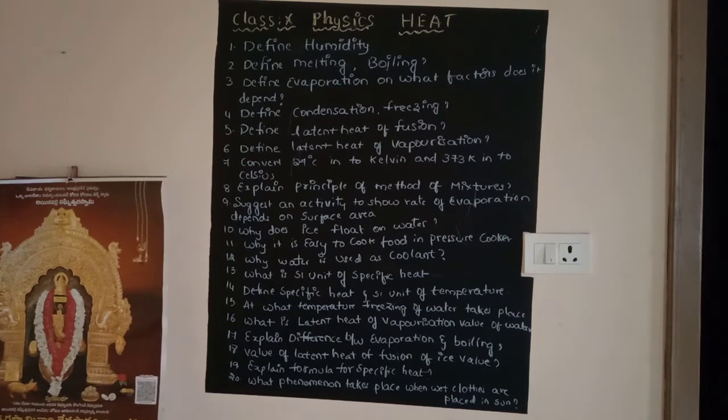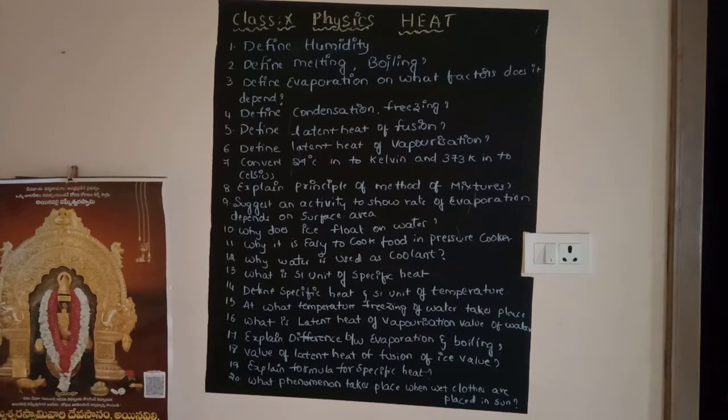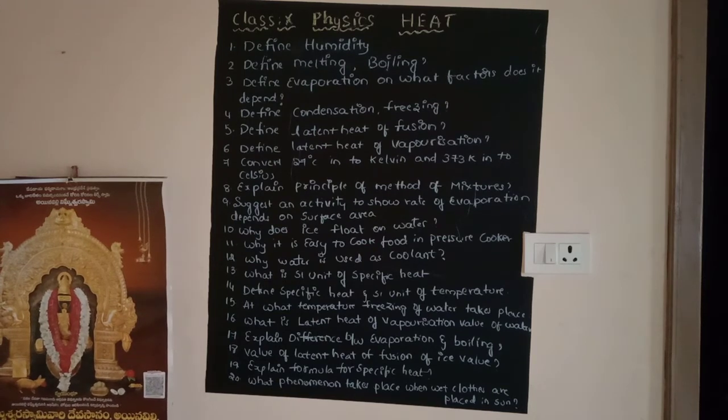And 19th question, explain the formula for specific heat. There is a particular formula for specific heat, you have to mention that, and you have to mention the SI units also. And 20th question is a general question: what phenomenon takes place when wet clothes are placed in the sun? What happens and what do we call that phenomenon, we have to write there.